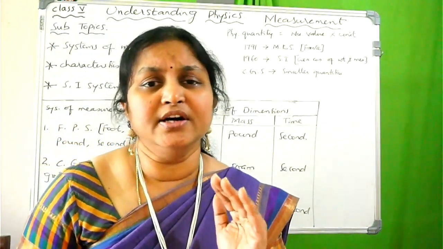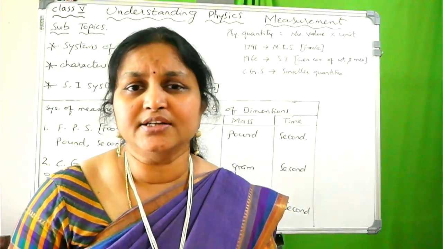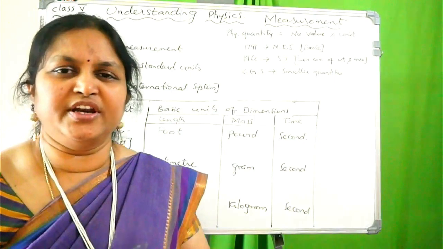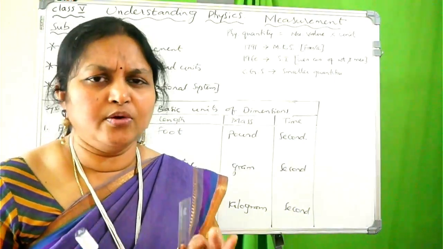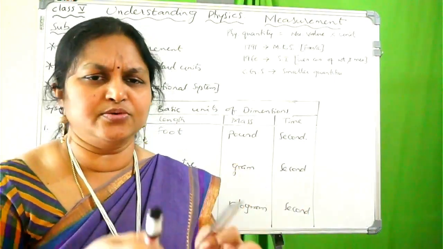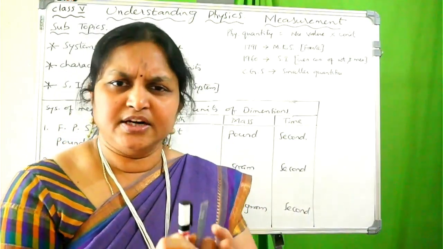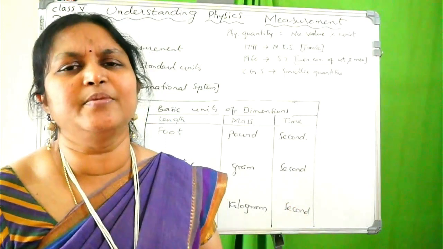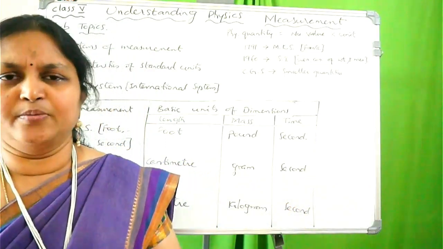Now coming to the third characteristic. Whatever quantity you are measuring, without any doubt, you can accurately say it is 13 centimeters only. I measured the length of the marker, 13 centimeter. Without any doubt, I'm telling you, it is perfectly 13 centimeter. So without any doubt, we are able to measure.